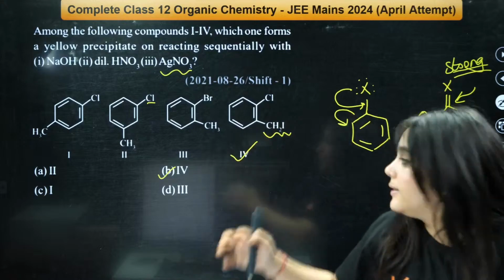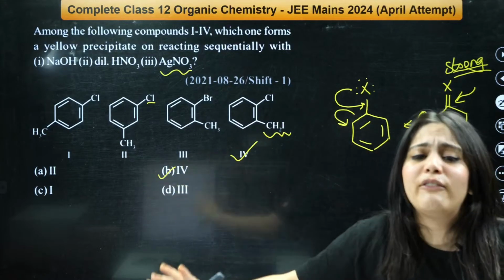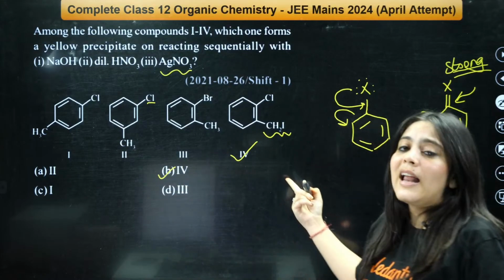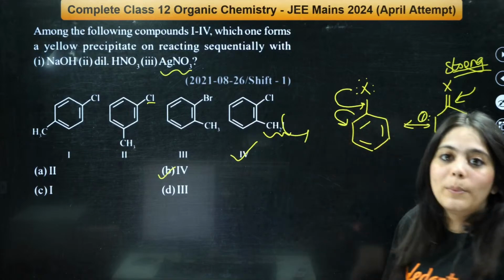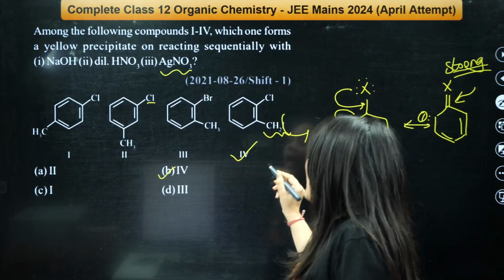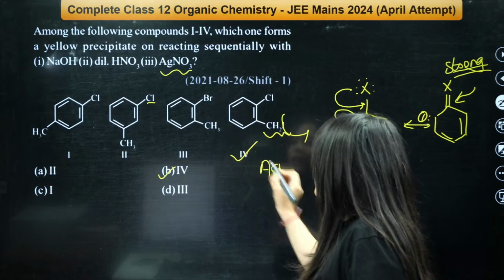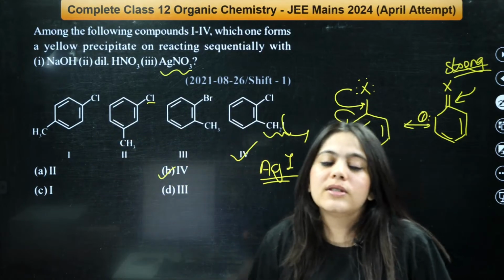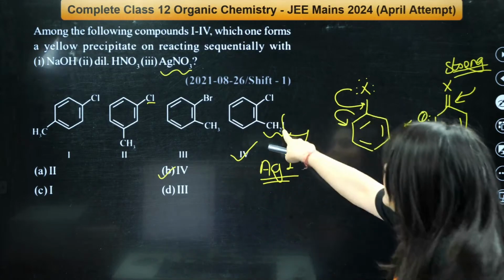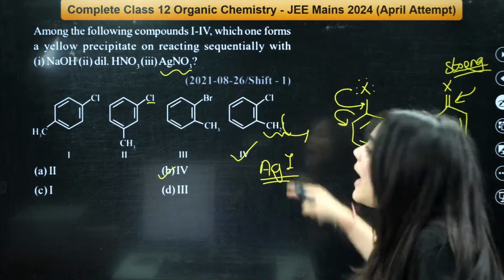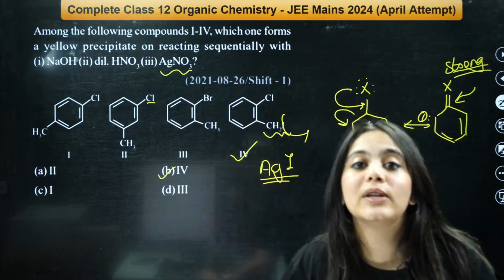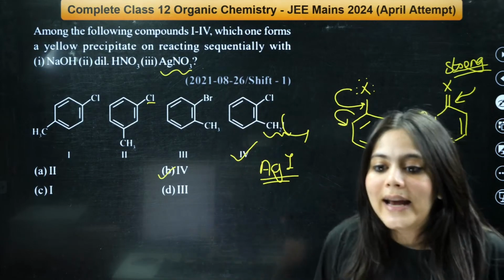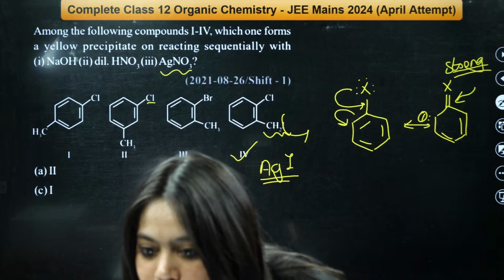Hence, this is a very easy question. You don't even have to solve it, because here this bond is easy to break. So this will definitely break, and the precipitate that you will get with AgNO3 will be AgI, right? All other bonds of halogens cannot be broken. Only this bond can be broken because this iodine is not taking part in resonance with the benzene ring. Correct? Understood this thing, everybody?